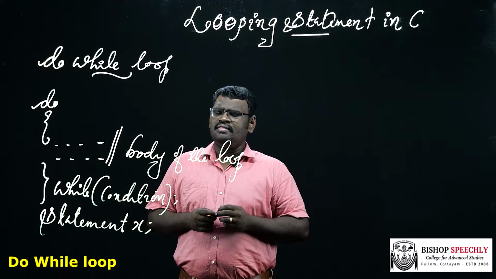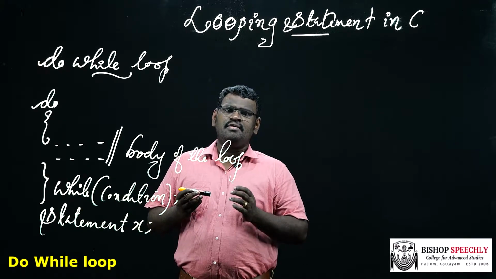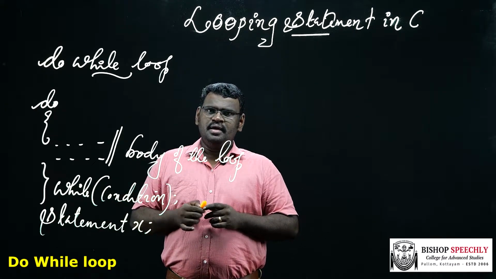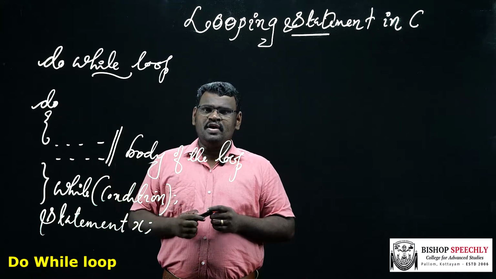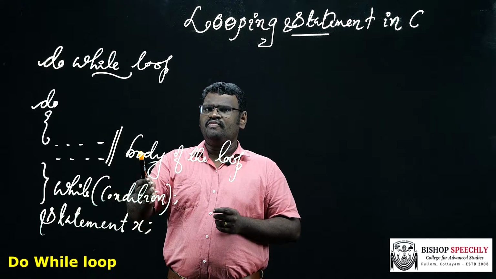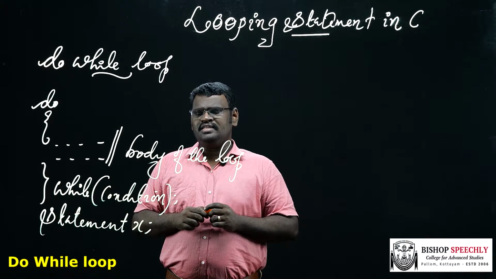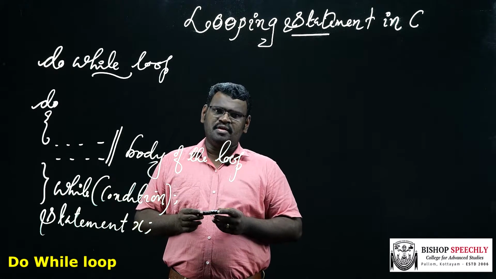Do while loop is the second type of looping construct in C programming. Do while loop is an exit controlled loop because the condition or the control statement is evaluated at the end of the loop. This is the typical syntax for the do while loop. Here the body of the loop is here and the condition is here. The condition is evaluated and if it is true, then the body of the loop is executed.